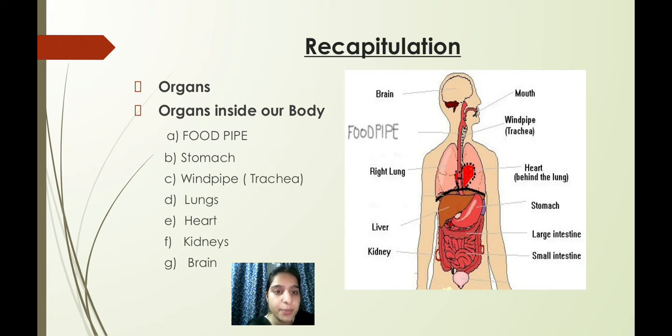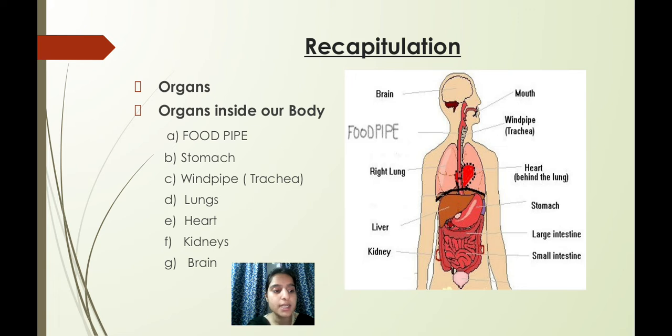Next is windpipe or trachea. The windpipe, trachea, is just near the food pipe, children. It is connected to the lungs. It connects the throat to the lungs. You can see the picture. Okay. And what is the word? It is trachea. Okay. The fourth one is lungs.